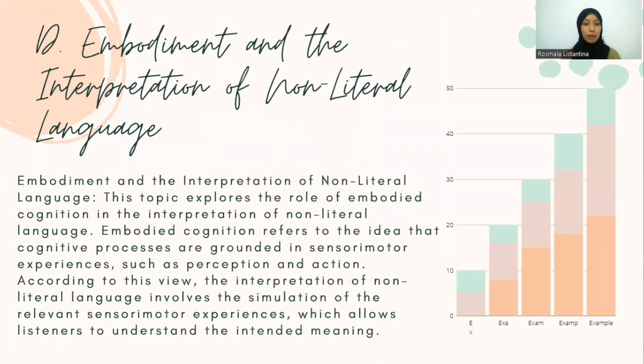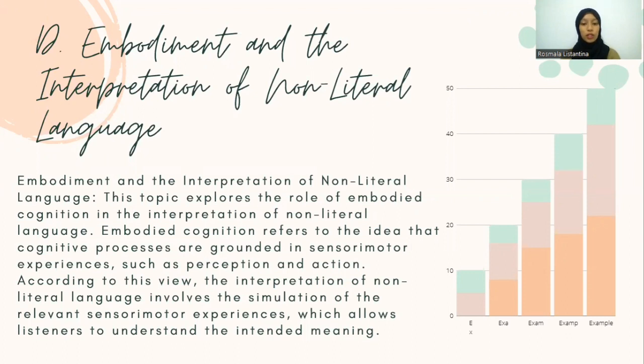And D. Embodiment and the interpretation of non-literal language. This topic explores the role of embodied cognition in the interpretation of non-literal language.